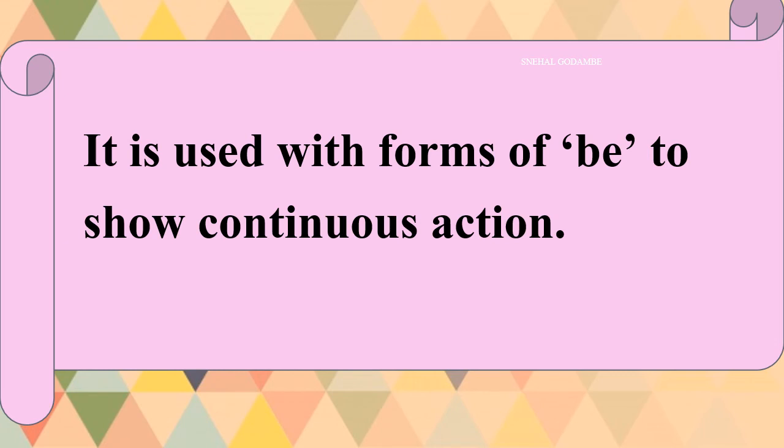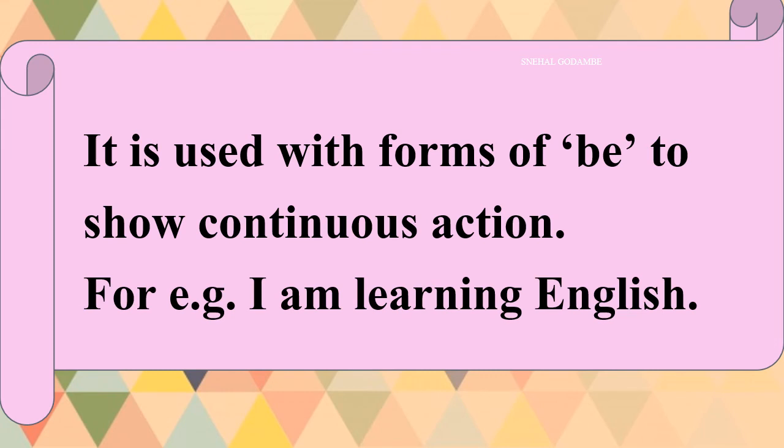Now again we are moving to our main topic. It is used with forms of be to show continuous action. For example, I am learning English. Here the form of be is am. Am, is, are are from present tense, as you know. So, at present, I am learning English. This form is used to show the continuous action. The action is still going on. I am learning English.